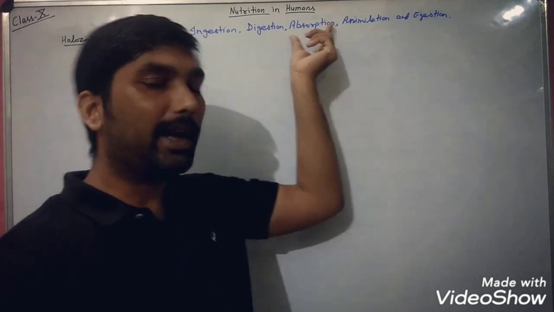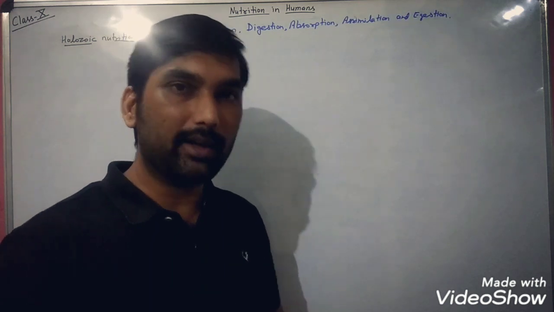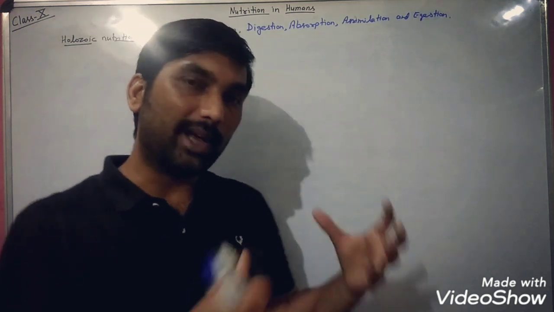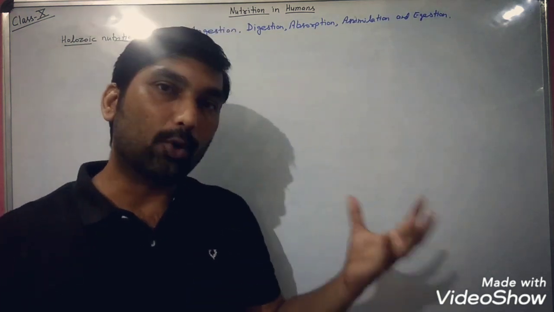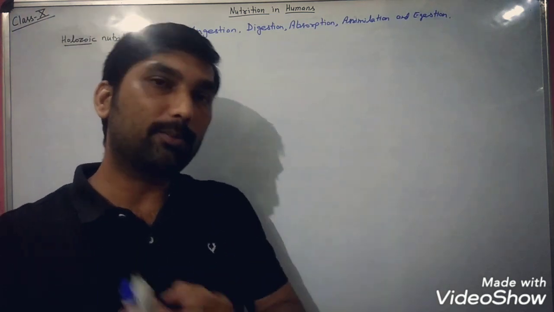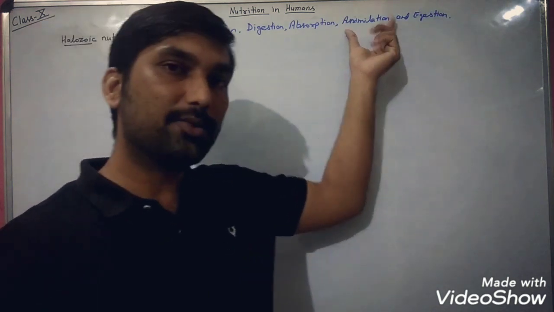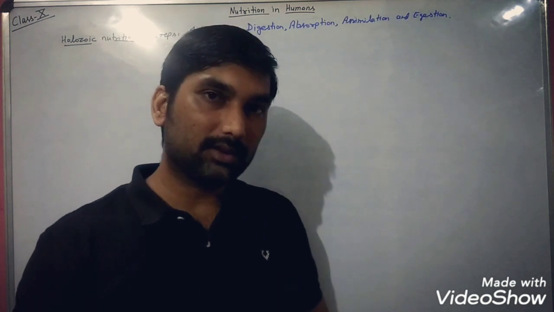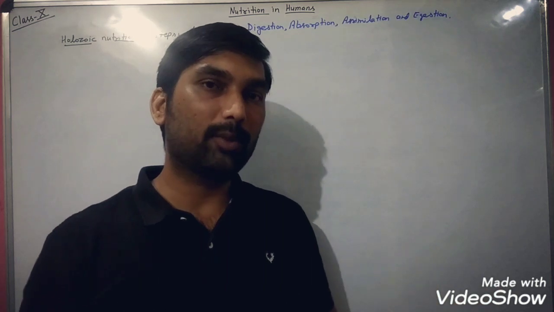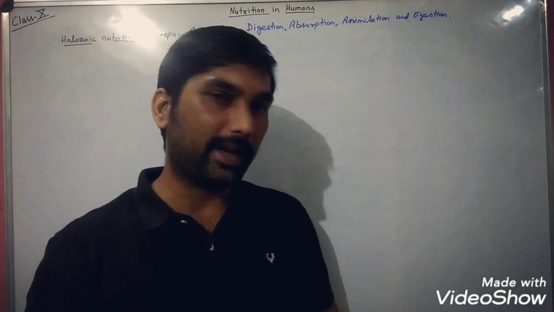Now when we consider absorption, since we are multicellular organisms made up of multiple cells, each and every cell of the body needs to absorb the soluble products of digestion. So absorption is the process of taking up soluble products of digested food material, and assimilation is the transport of those soluble products after digestion and their utilization inside the body so that the body can grow and perform all its vital activities.